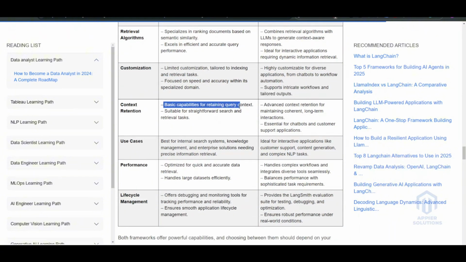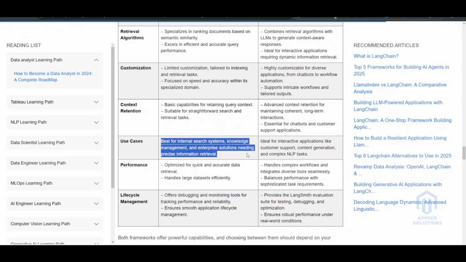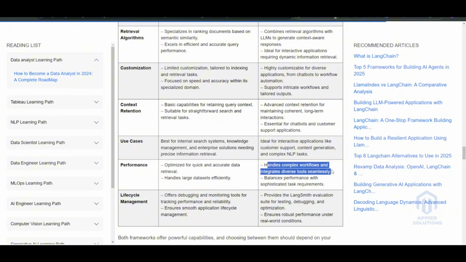Context retention, basic capabilities for retaining query context, advanced context retention for maintaining the coherent and long-term interactions. So use cases, best for the internal search systems, knowledge management, and enterprise solutions needing precise information retrieval. Ideal for interactive applications like customer support, content generation, and complex NLP tasks. So performance, optimized for quick and accurate data retrieval, handles large datasets efficiently, handles complex workflow, and integrates diverse tools seamlessly, balance performance with sophisticated task requirements.